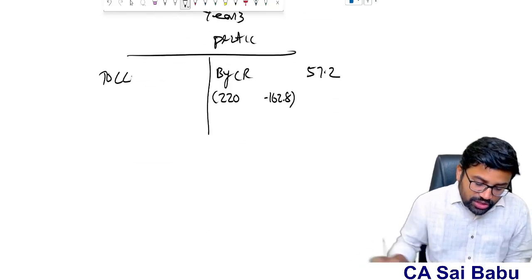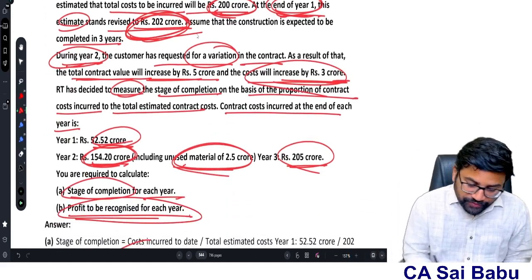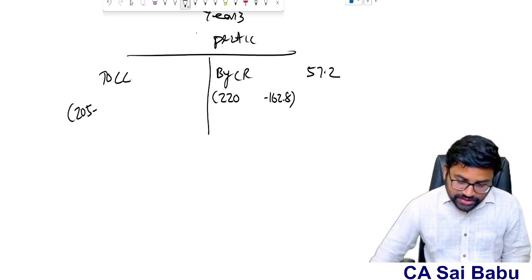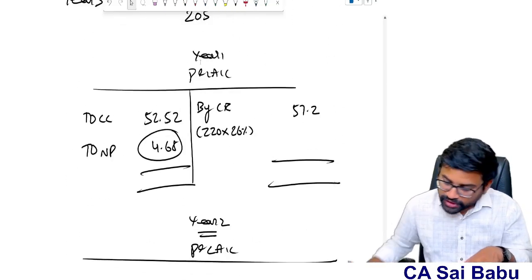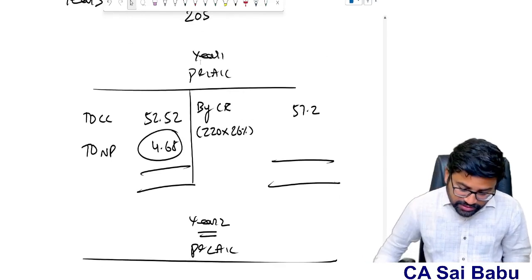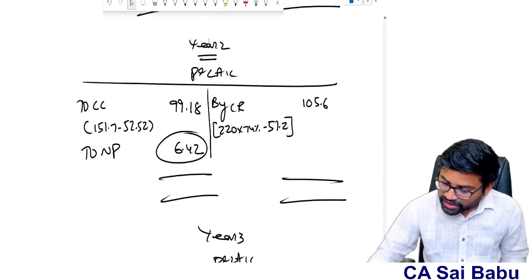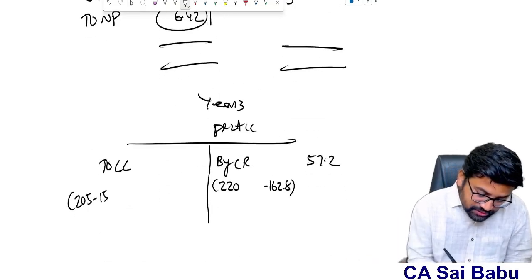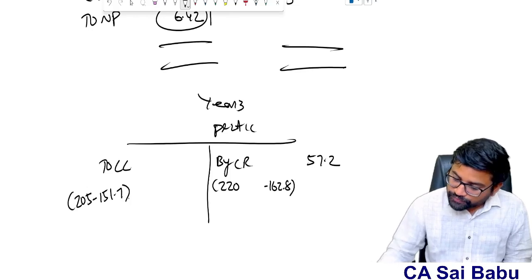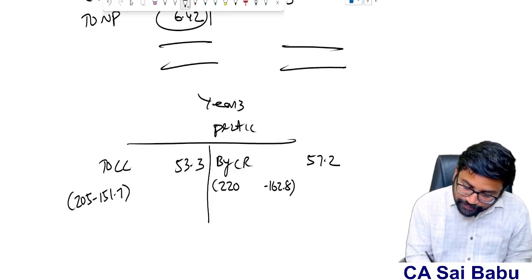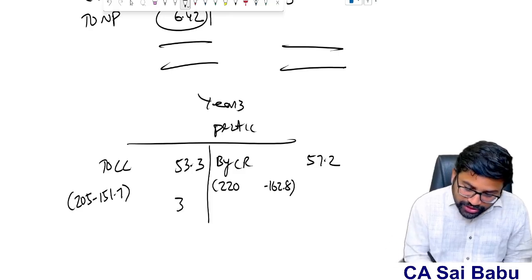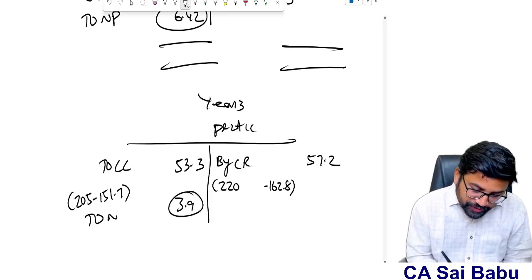And what is the contract cost, sir? Total 205 crores. Already in the first year, how much cost did we recognize? 52.52 plus the second year cost, 99.18. Total 151.7 we recognized. So 205 minus 151.7 will be 53.3. So 57.2 minus 53.3 will be 3.9. This is the net profit for the third year.